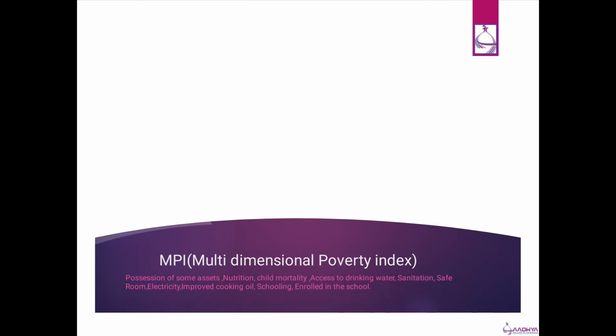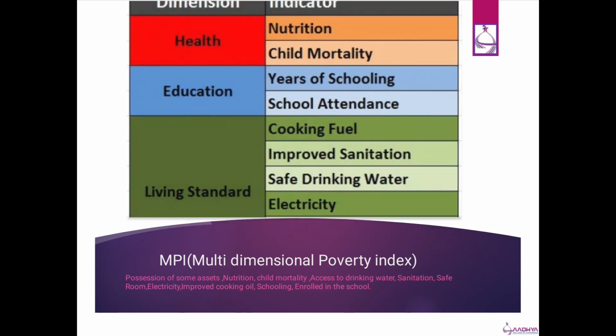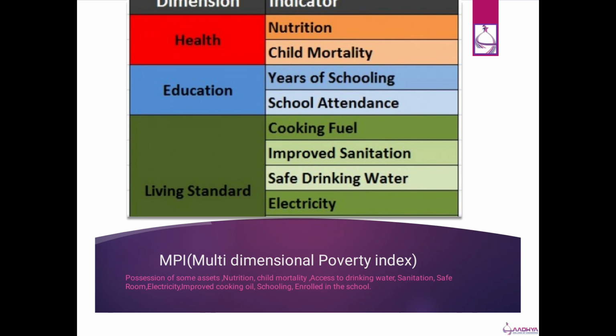It covers the possession of some assets, nutrition, child mortality rate, access to drinking water, sanitation, safe rooms, electricity, improved cooking fuel, years of schooling and enrolled numbers in the schools. So these are the things which are calculated under the MPI, and under this, how many persons are there who are able to access this.